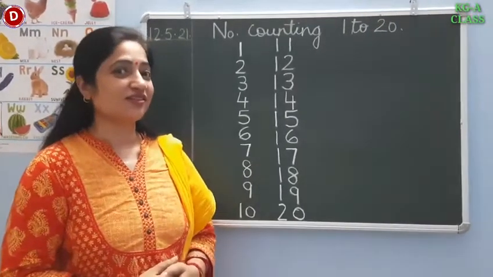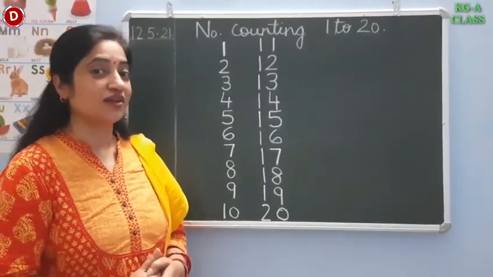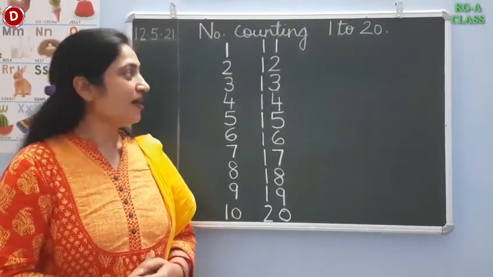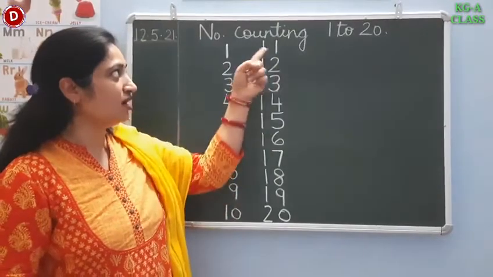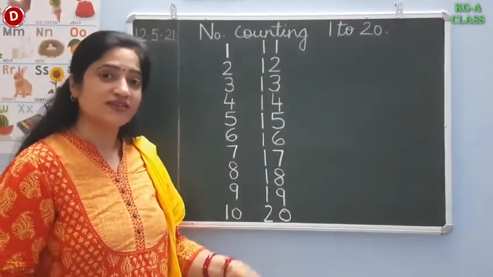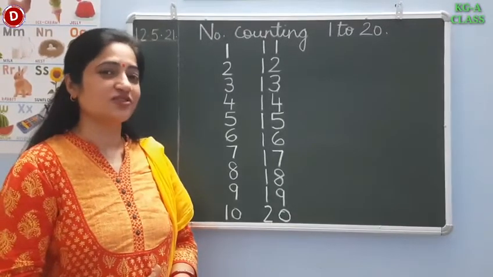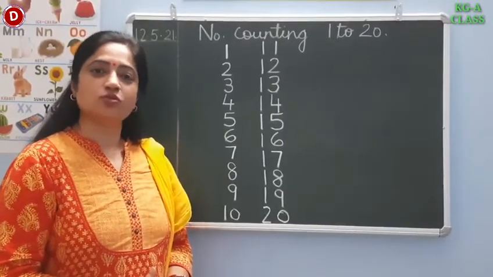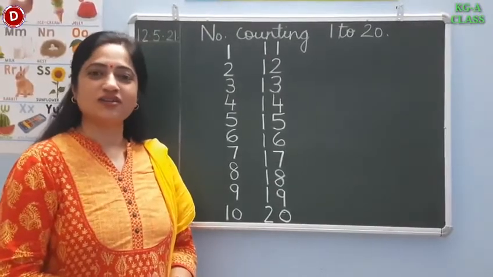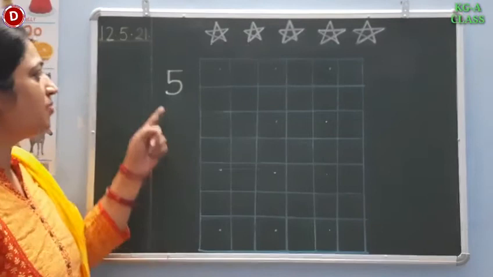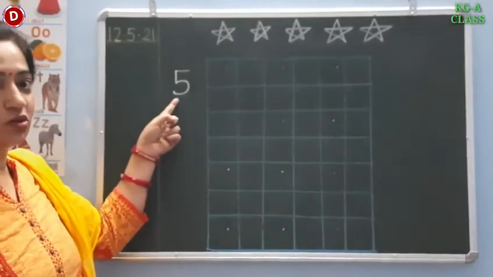In this way children, you will learn number counting 1 to 10. It is very interesting also and you will learn a new rhyme. And then after 10 children, you have to learn numbers from 1 to 20 the way I taught you. Okay children, make your video on it and send it to me on numbers 1 to 20 counting. Okay children? Children, today I will teach you to write number 5 in your maths notebook.